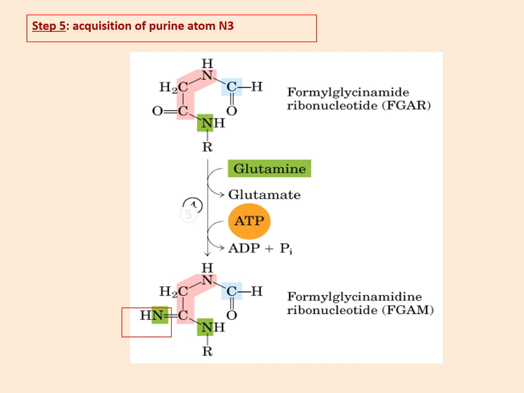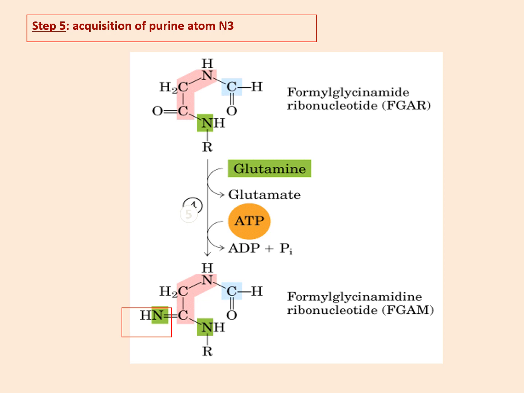Okay, then there is acquisition of N3, and we can see here that to this formyl glycinamide ribonucleotide another nitrogen is added, which is going to be N3 for the purine ring, and this is given by glutamine again.